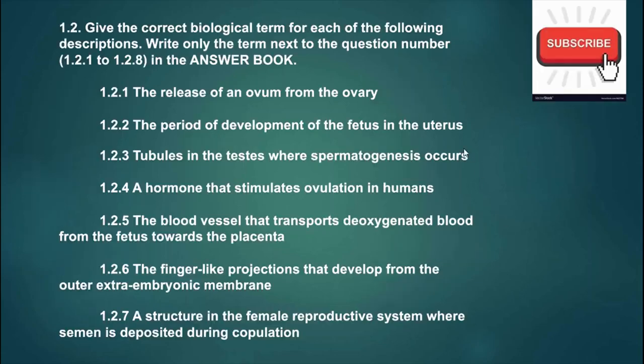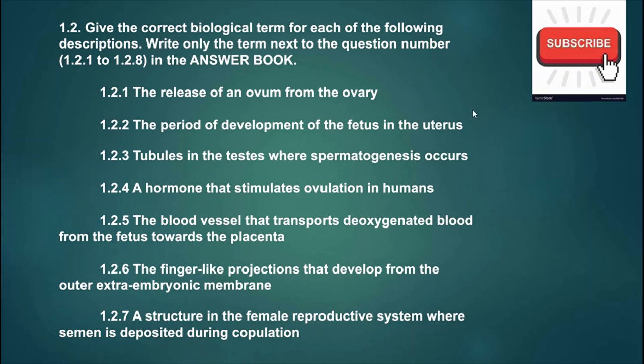So let's look at these questions, the biological terms. It says give the correct biological term for each of the following descriptions. Write only the term next to the question number. So the first question, the release of an ovum from the ovary. When an ovum leaves the ovary to the fallopian tube, that is called ovulation.